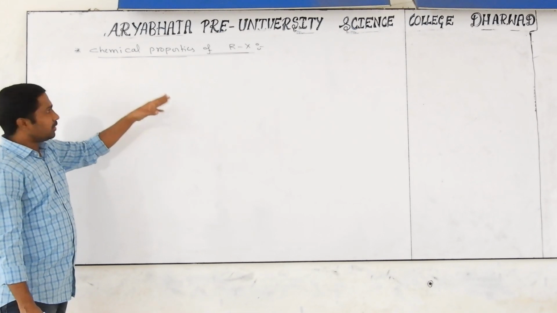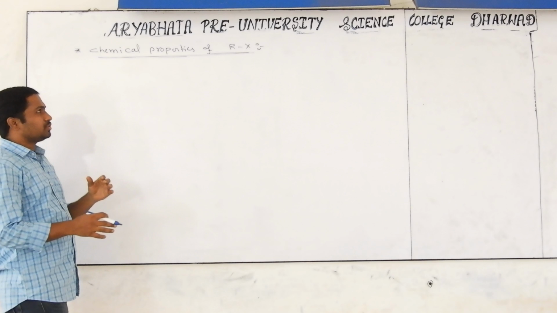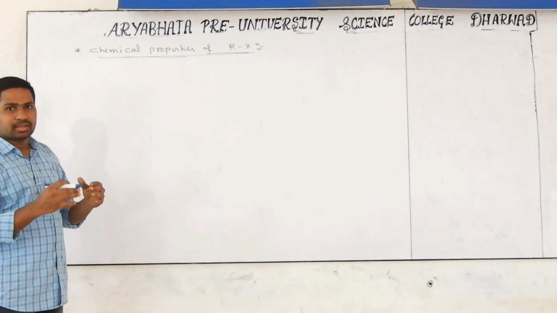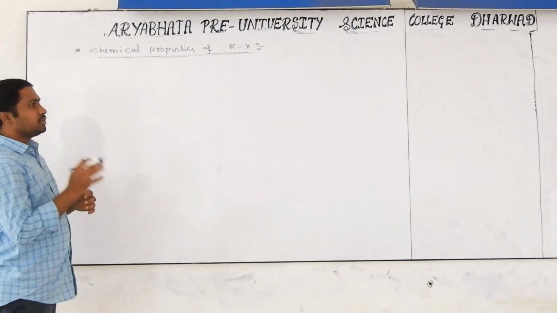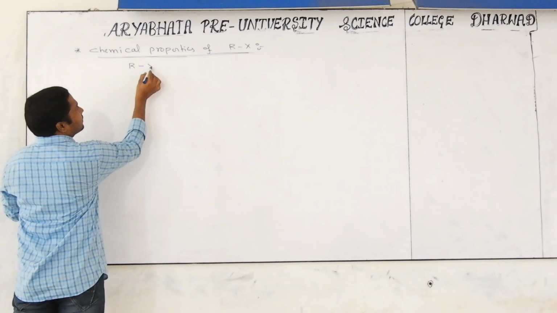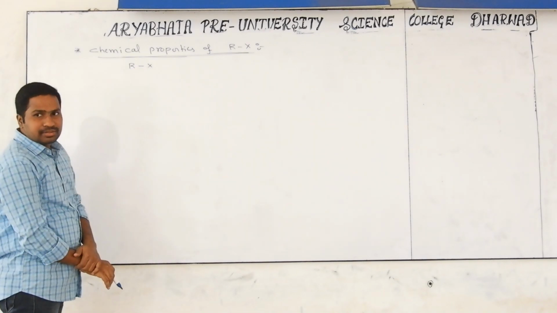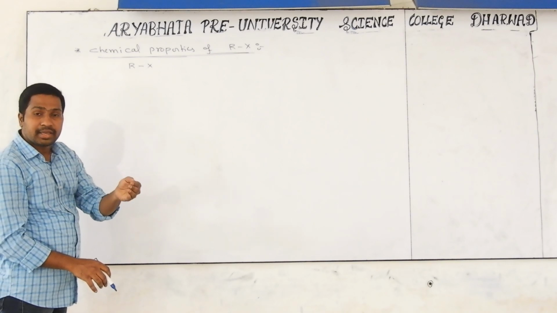Physical properties are completed. Now we are discussing the chemical properties of alkyl halides. First of all, how do they get involved in chemical reactions, and which type of chemical reactions are they involved in? If you take any alkyl halide RX, is it saturated or unsaturated? Alkyl halide is nothing but haloalkane.